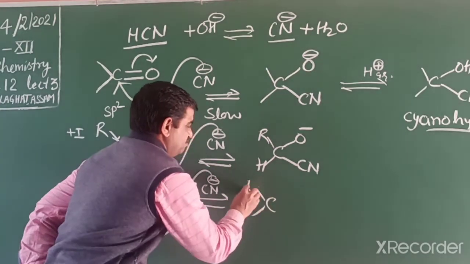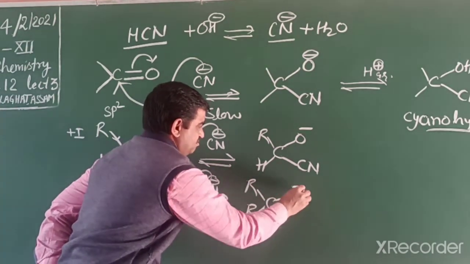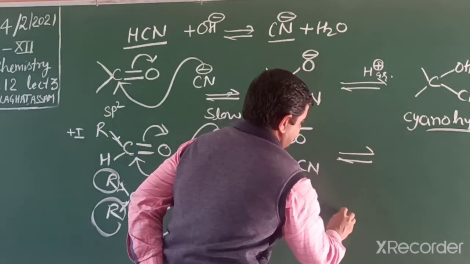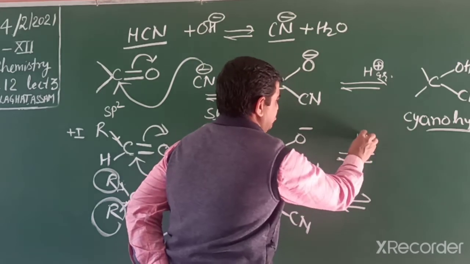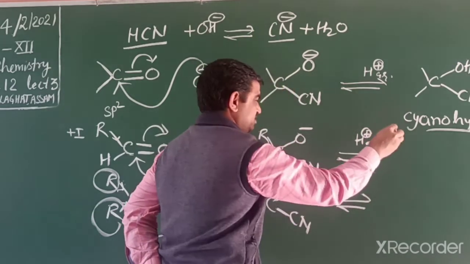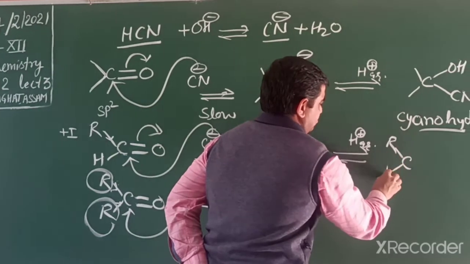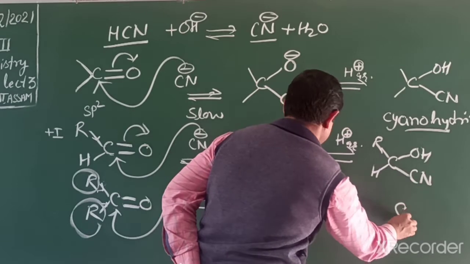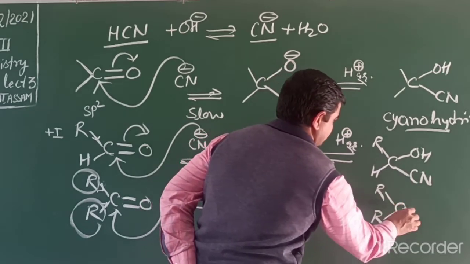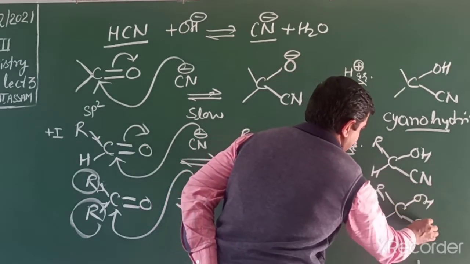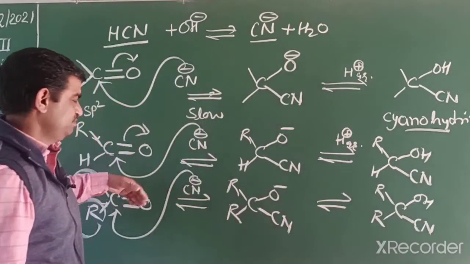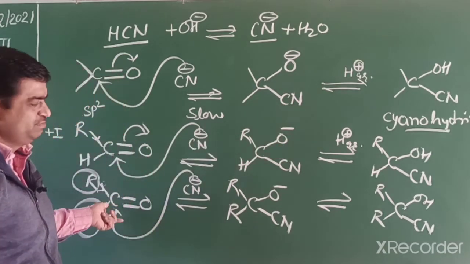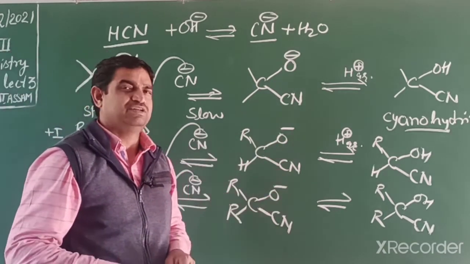And in the second step, there is faster addition of the proton from acid, and the product is cyanohydrin. If the reagent is propanal, then propanal cyanohydrin. If propanone, meaning ketone, then propanone cyanohydrin.